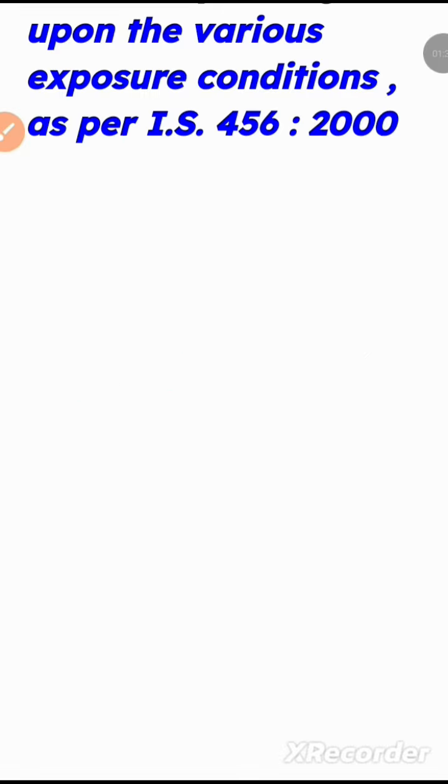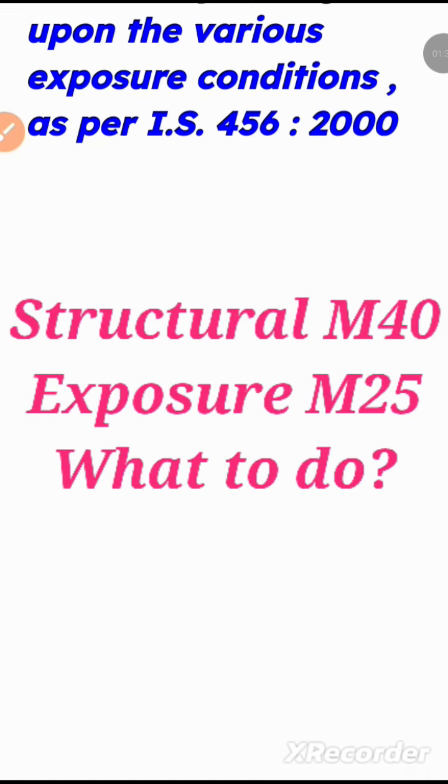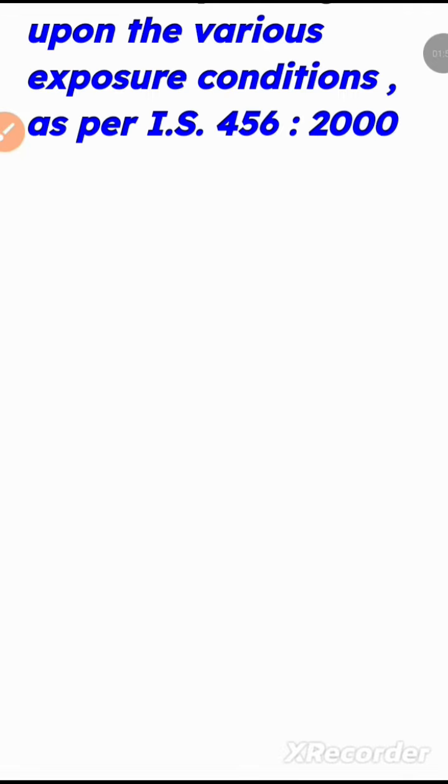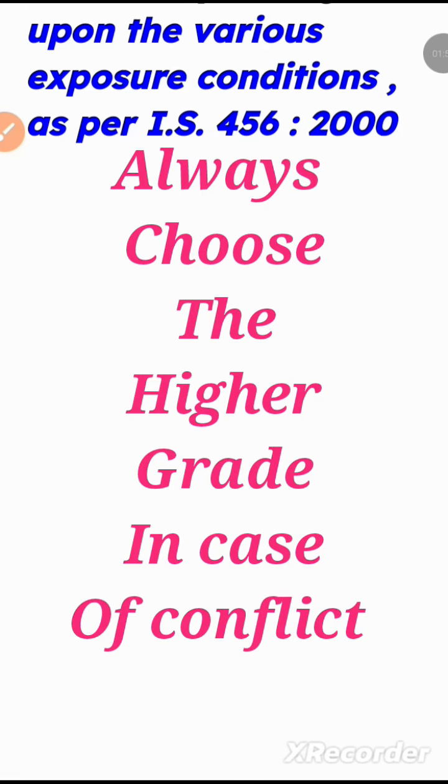However, if from the structural point of view, let's say the requirement is M40 and from the exposure point of view it's M25, that is moderate exposure condition, then you must go for M40 because that is the higher of the two. So whenever such a conflict arises, remember that you have to choose the higher grade of concrete. I hope you have understood what I have said.